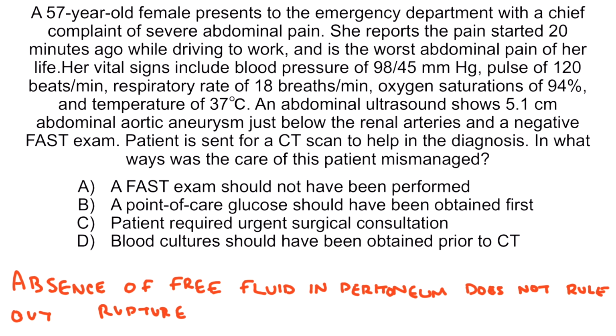So where was this patient mismanaged? At the point the resident sent the patient for CT imaging. Instead, the surgeon should have been contacted immediately for presumed ruptured AAA. And this makes C the correct answer.